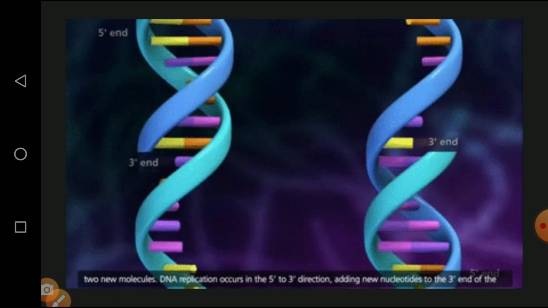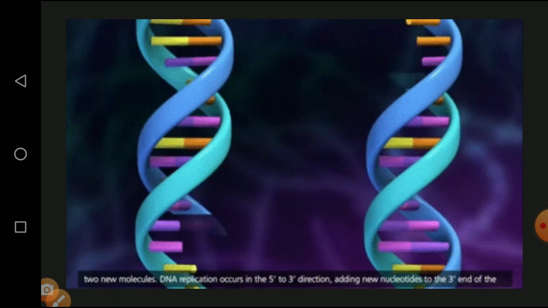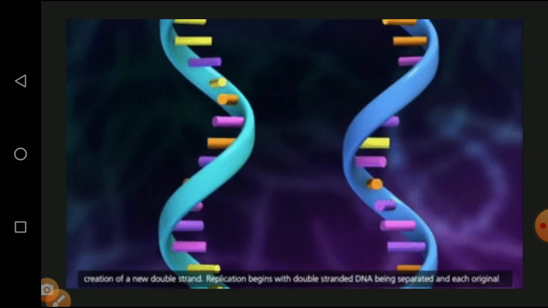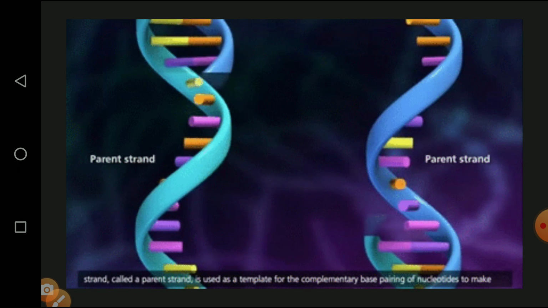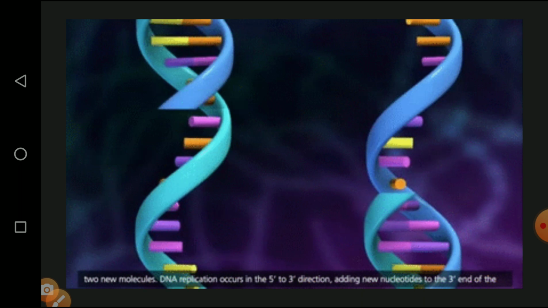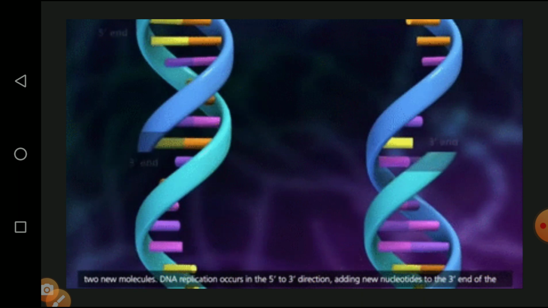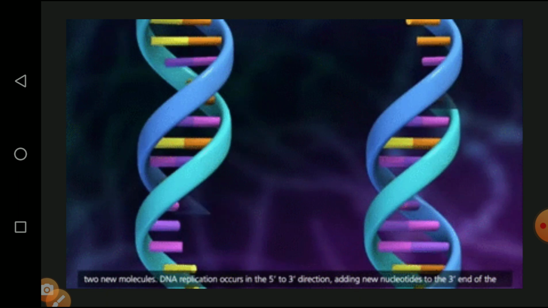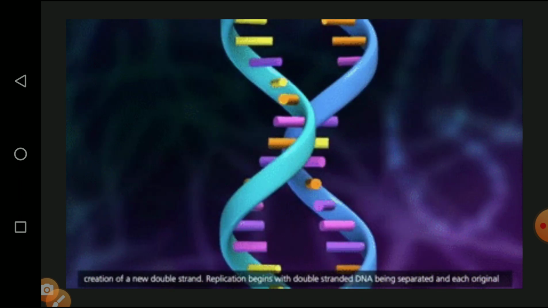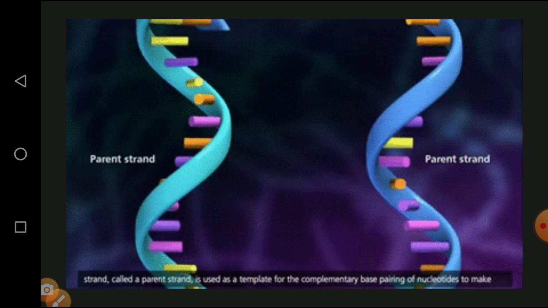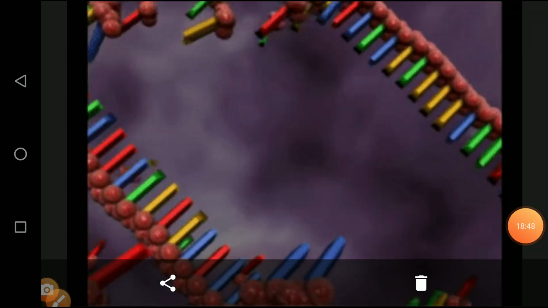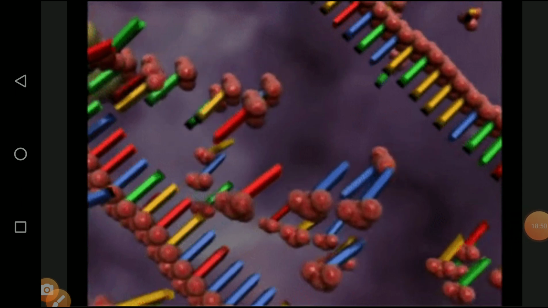The RNA primers are involved. Followed by the RNA primers, the complementary strands start to be synthesized. The complementary strands are synthesized by means of DNA polymerase. The DNA polymerase is involved in the complementary strand synthesis, and finally the two complementary strands are joined together and the termination process takes place, and finally we are getting two daughter DNA. So this is the diagrammatic representation and animation view.